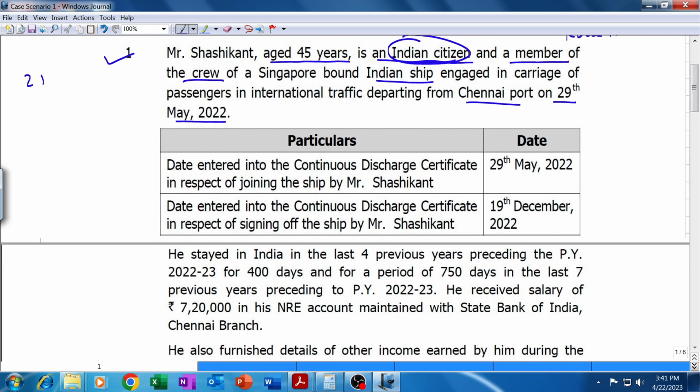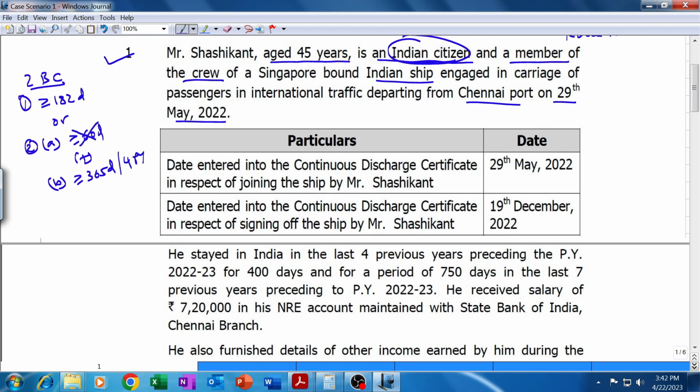Normally, the two basic conditions applicable to determine residential status are: first one is presence in India of 182 days or more in the current previous year, or second basic condition contains two sub conditions: 60 days or more in the current previous year, plus 365 days or more in the preceding four previous years immediately preceding the current year.